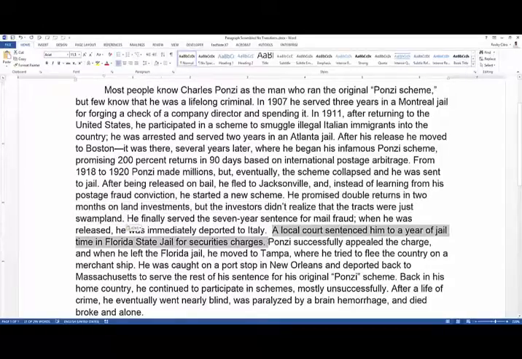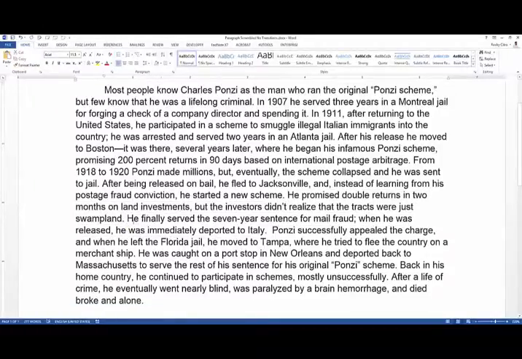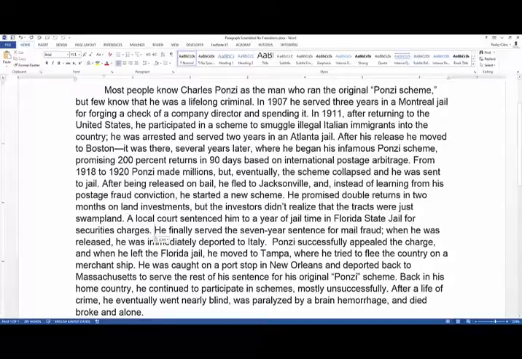And it looks like here he could go to jail for this. So a local court sentenced him to a year of jail time in Florida State Jail for securities charges. And again, it doesn't really make sense for him to serve the 7-year sentence, because that's way up in Massachusetts. He's still down in Florida. So he's got to get out of jail again somehow. It looks like he appealed the charge. I don't know. This is before everything's connected with computers, so I guess you could do what you wanted in different places. But you would think he would have been in the news all over the place for that Ponzi scheme, but okay. Yeah, it looks like he appealed the charge.